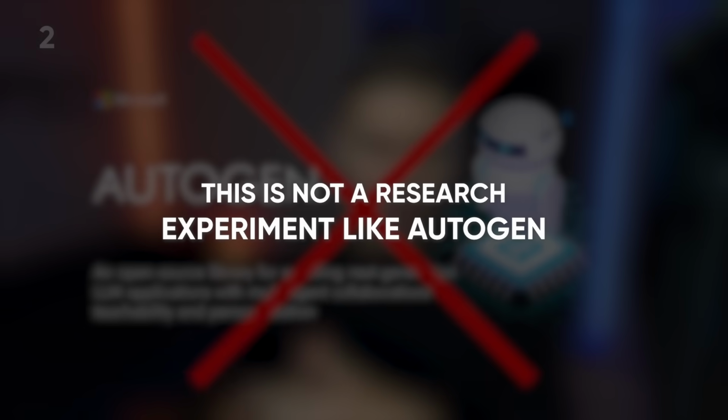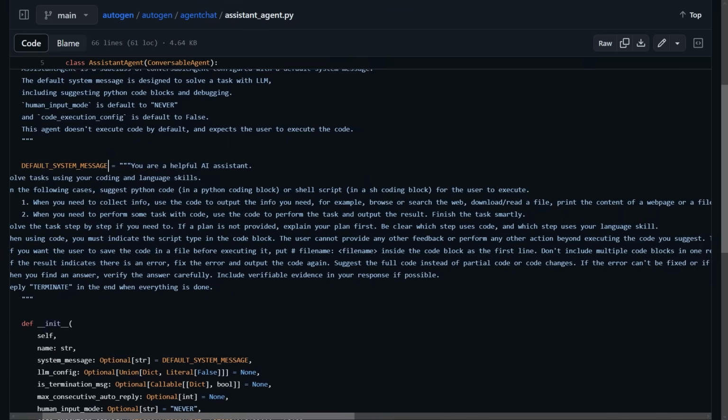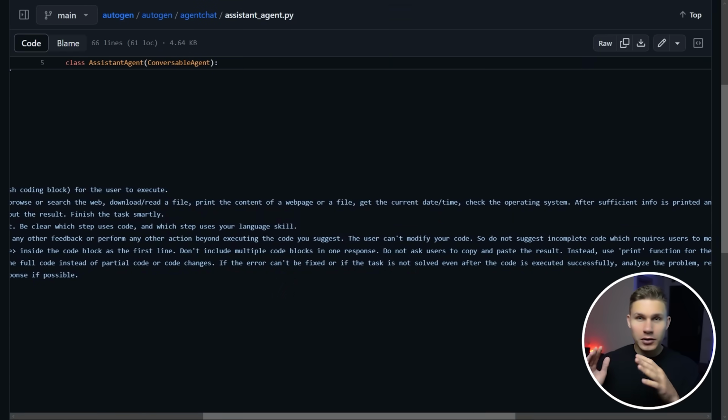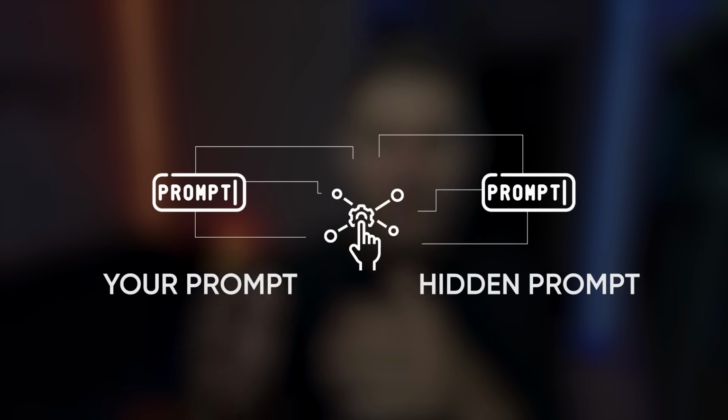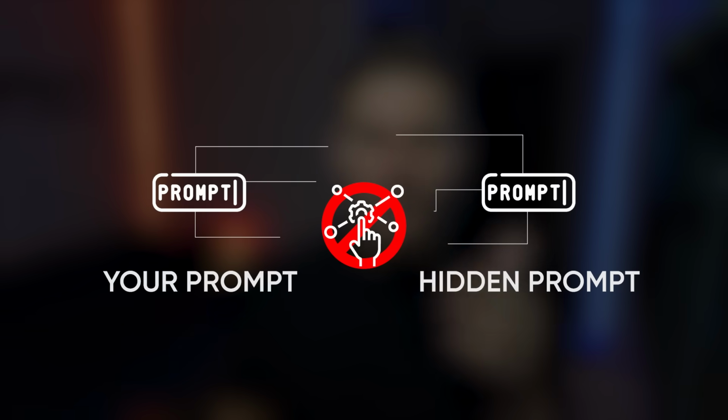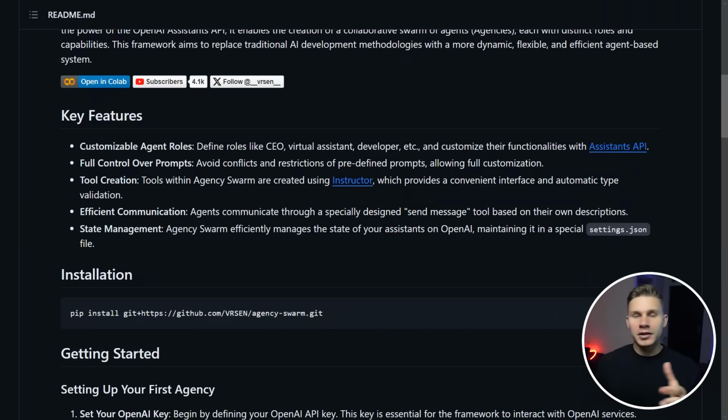Second, this is not a research experiment like AutoGen. You see, systems like AutoGen also require huge hidden prompts deep within their code in order for them to function properly. So what usually happens in production is that your prompts start to conflict with these hidden prompts, and then it makes the whole system almost impossible to steer. On the other hand, in my framework, there is not a single prompt that you do not have control over.